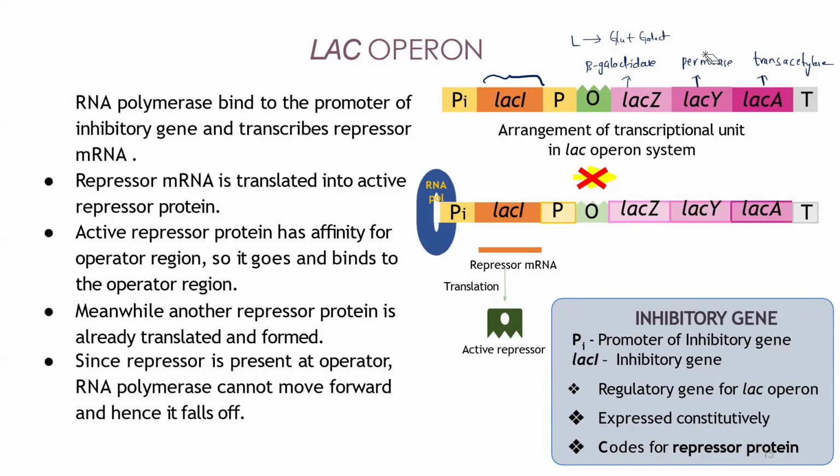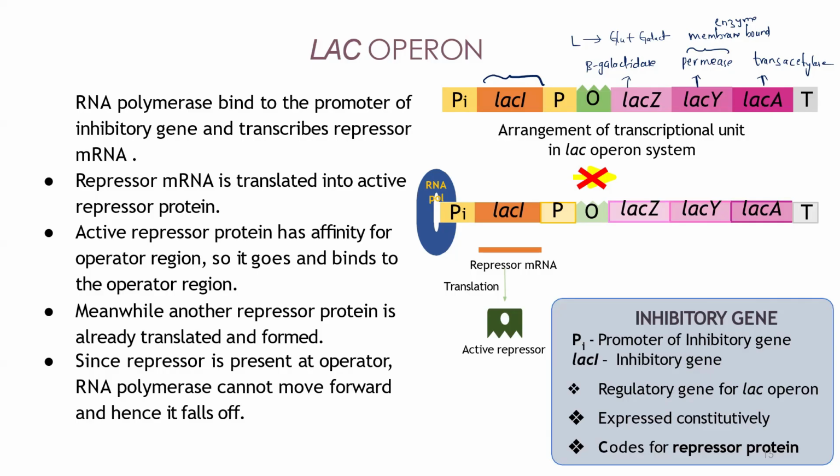Understand? And what will this permease enzyme do? It will make the cell membrane permeable. Okay, so permease is a membrane-bound enzyme that makes the E. coli cell permeable for lactose. Remember this, membrane-bound enzyme. What is the meaning of permeable? It is like a porous structure where through these pores the lactose can enter.